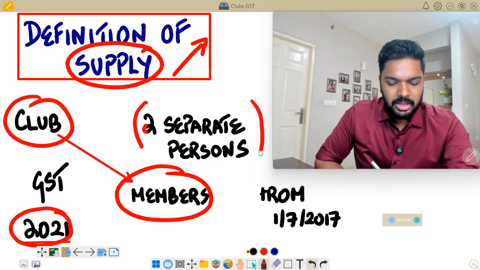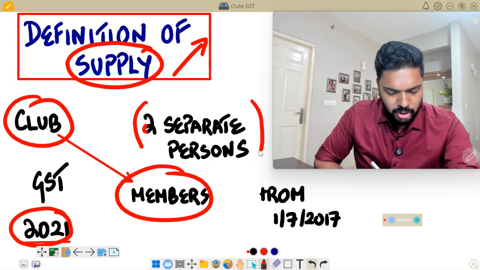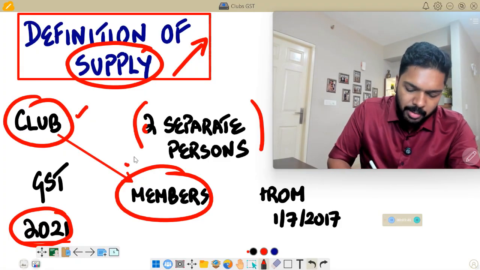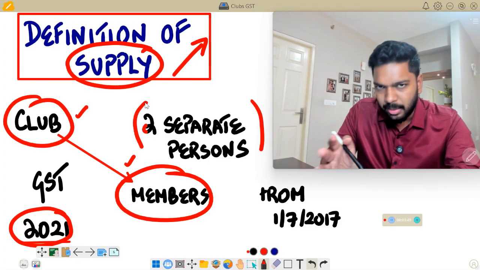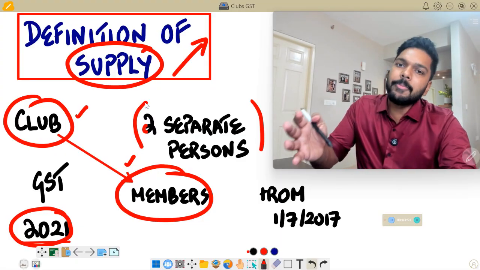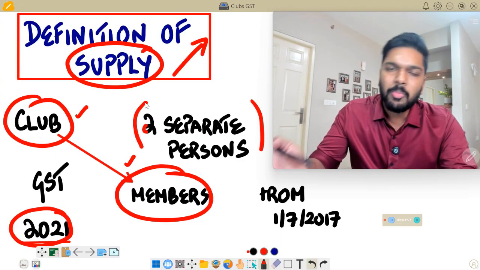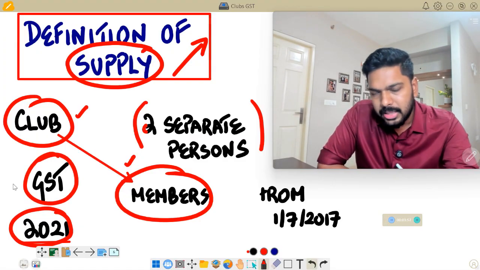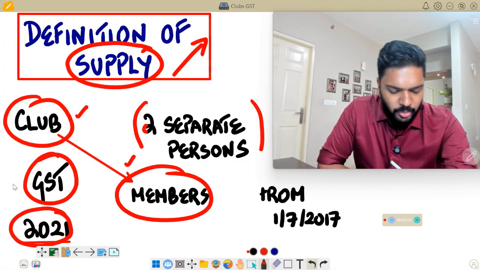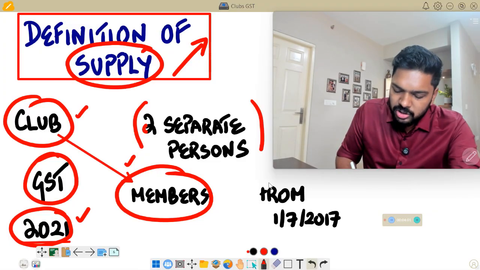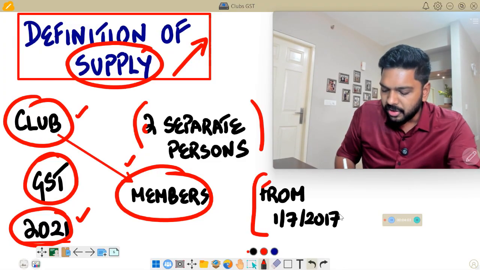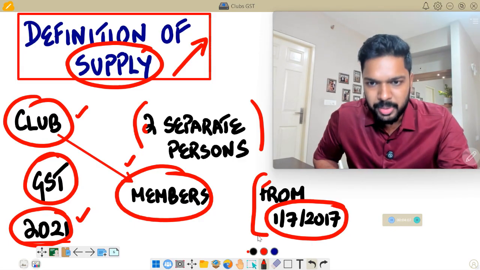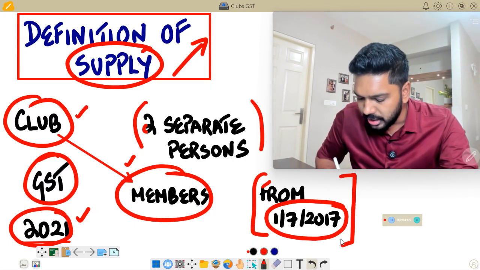So what the government did was, although in 2021 they brought about this particular amendment wherein they said that the club and members shall be considered as two separate persons, and when there is a supply in the nature of business for payment between two separate persons, GST will definitely apply. This amendment, although brought about in 2021, the government gave a retrospective effect, which means from 1st of July 2017, that's basically the first day when GST came into picture, this amendment will apply.